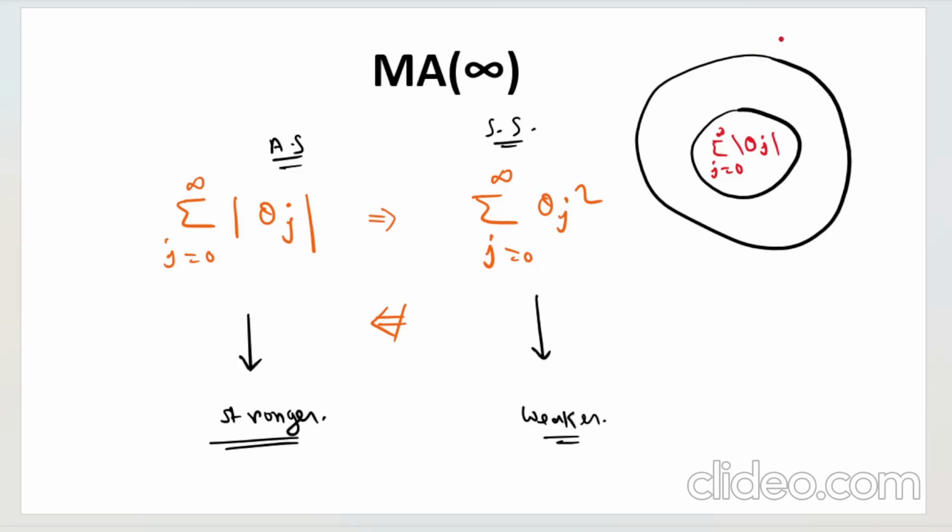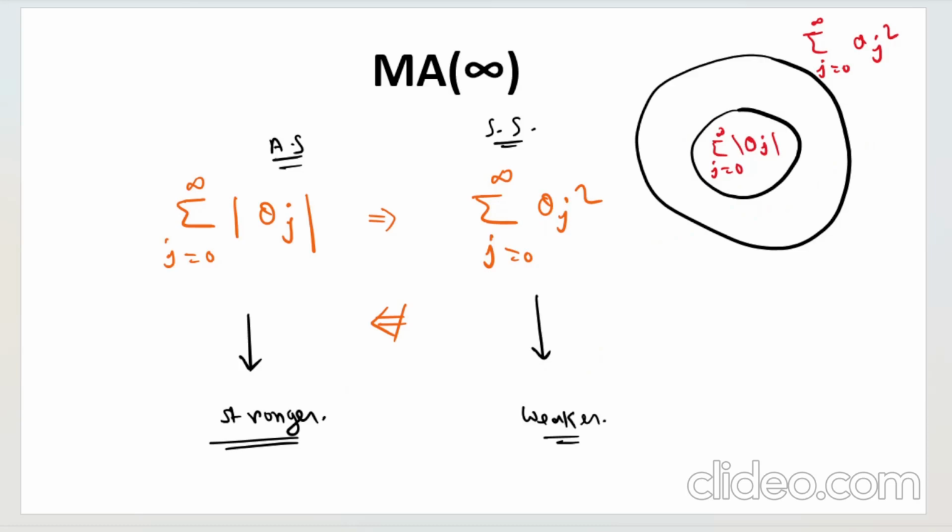And here the entire thing will be the weak condition, sum from 0 to infinity of theta j square. Right? This is a stronger condition and this is a weaker condition. So the processes which are absolute summable are also square summable, but the processes which are square summable are not always absolute summable, and that is what we are trying to see here.